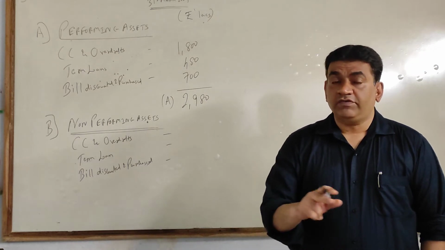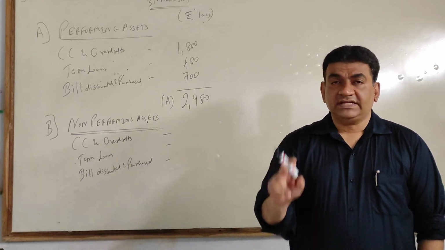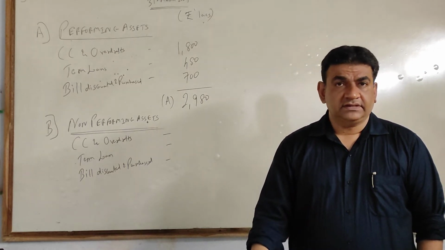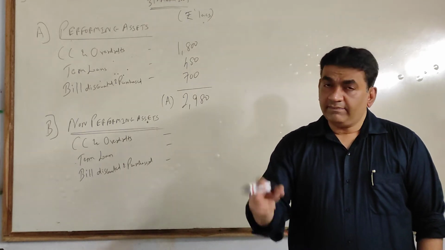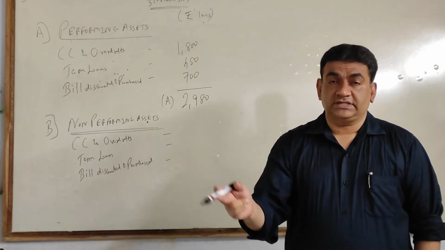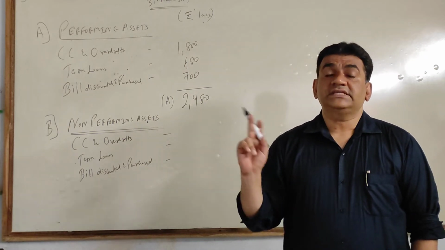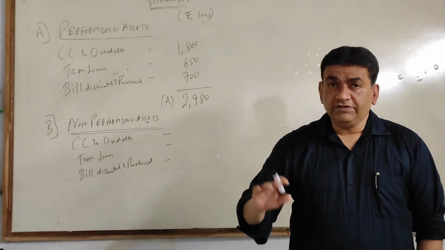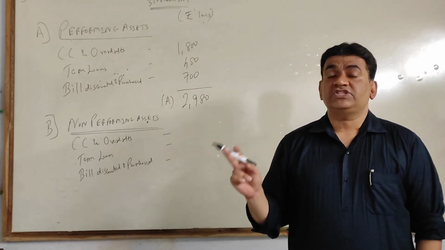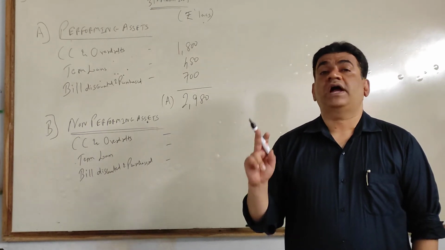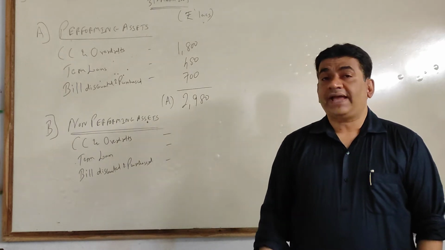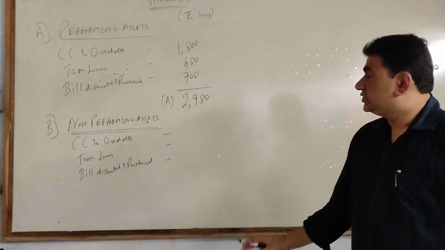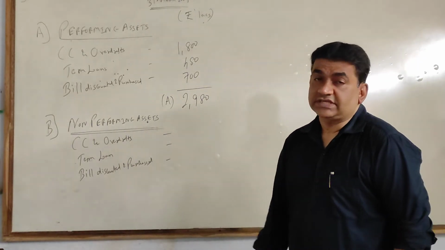Straightforward. What we did for performing assets? We considered income earned, we ignored income received. For NPA, we will do the opposite. We will take only the received part. Earned will not come because as per RBI guidelines, you have to record only when you receive. The reason for this is that banks have a lot of NPAs, so RBI adopts a safe approach.